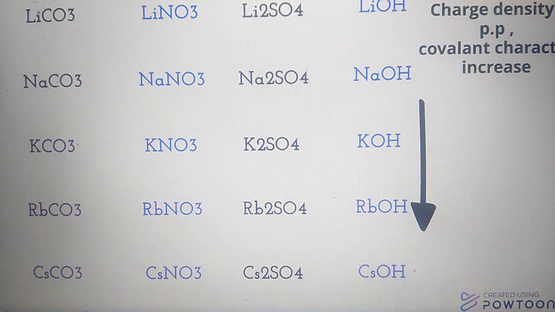So it produces positive and negative poles on the anion. This is the polarizing power of the cation.